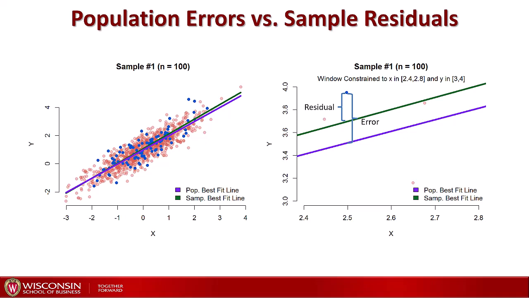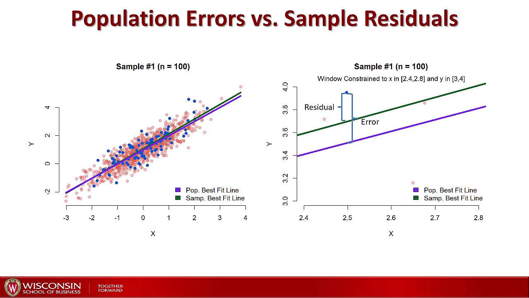This line is represented in green. While the true line in purple and the estimated line in green look similar, they are not exactly the same. If we zoom in the range between x equal 2.4 and x equal 2.8, represented on the right graph, we see that these lines are actually a bit apart.